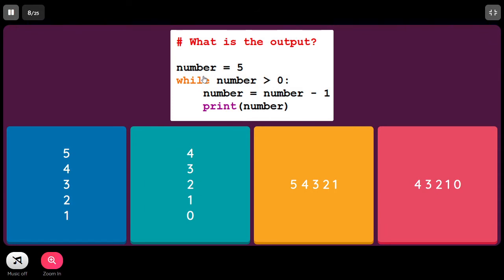What is the output? Number equal to 5, while number greater than 0, number equal to number minus 1, print of number. So it will be running as long as the number value is 5, 4, 3, 2, 1, and we are printing only after subtraction. So we are going to get the result as 4, 3, 2, 1, 0. This one, B.